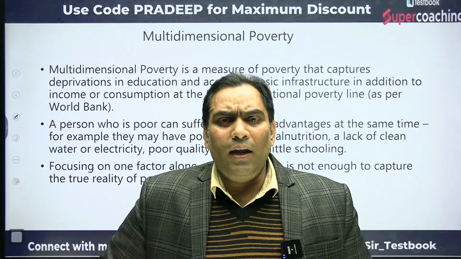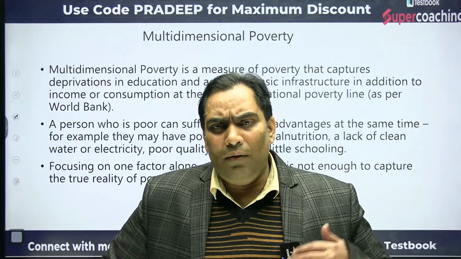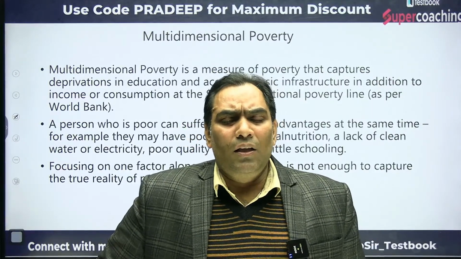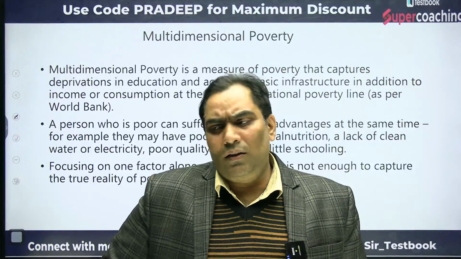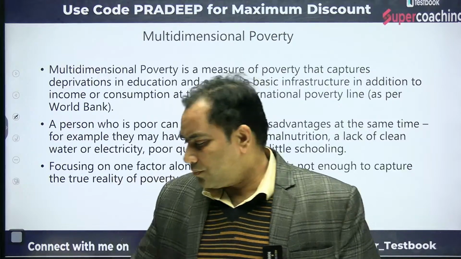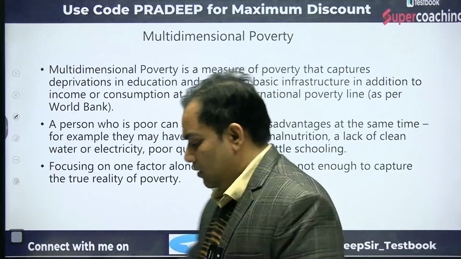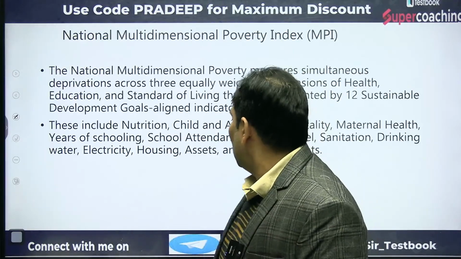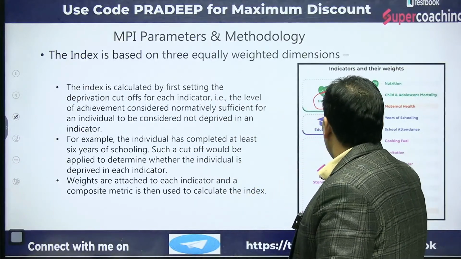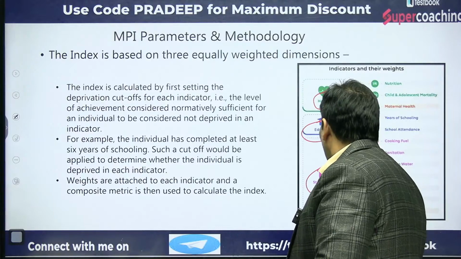In the case of India, in the multidimensional poverty index, there are three components: one is health, other is education, and other is standard of living.